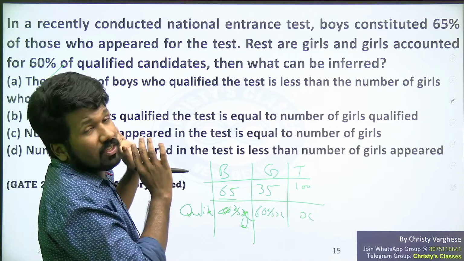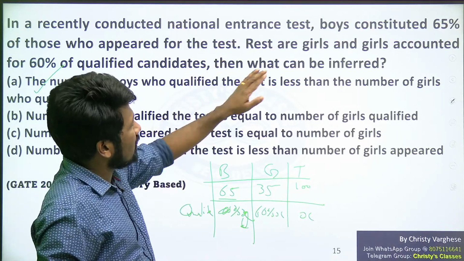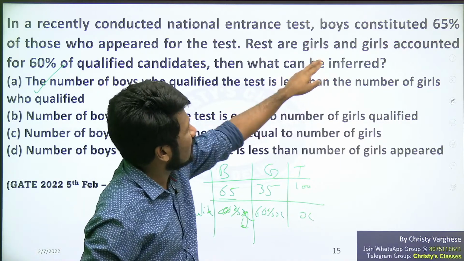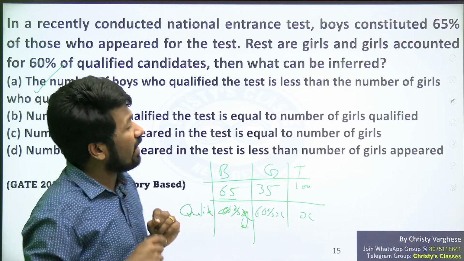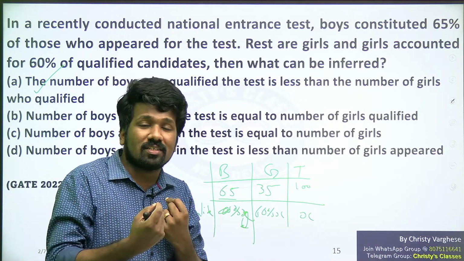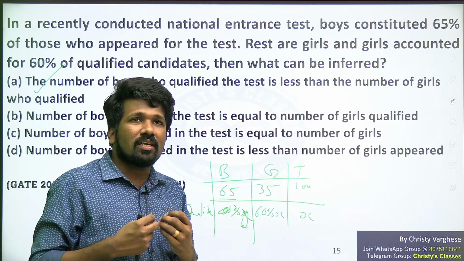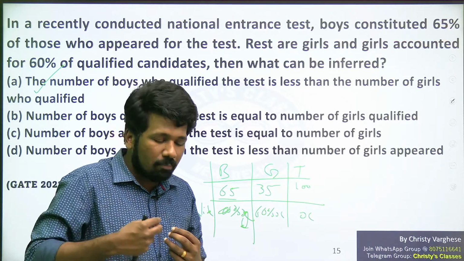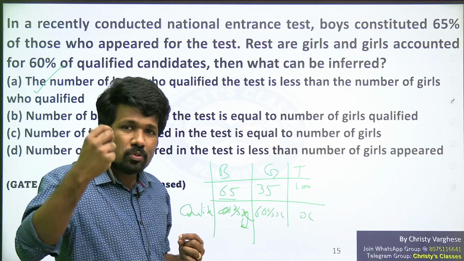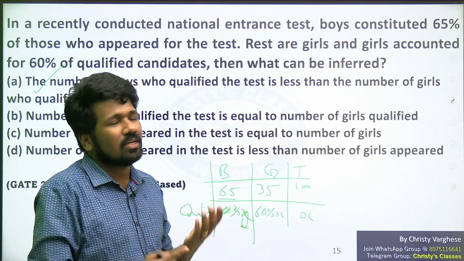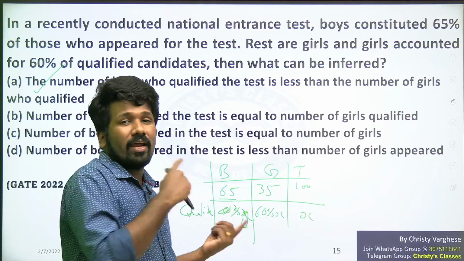Again, if this is the question, this is the answer. But if there is any slight variation, say the number of girls who appeared in the test is equal to, sorry, the number of girls who qualified the test is equal to 60% of the girls who appeared, if something like that was the question, then the total scenario will change. Then you need more data also.